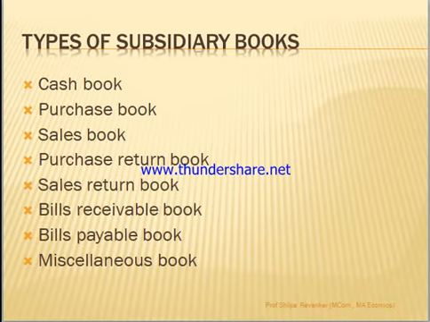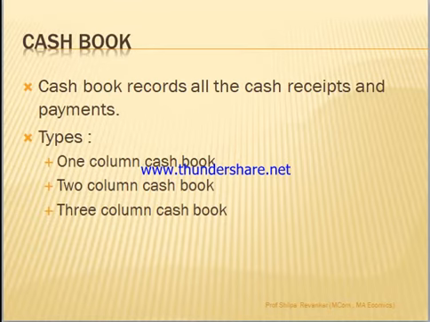So these are the different types of subsidiary books. We are going to study now what is a cash book, what are the different types, and how it is recorded. A cash book is a record of all cash receipts and payments. On the left side, that is the debit side, we are going to record all cash receipts. On the right side, as in a ledger account, we are going to record all payments. So a cash book can be maintained in any of these three types: one column, two column and three column cash book.